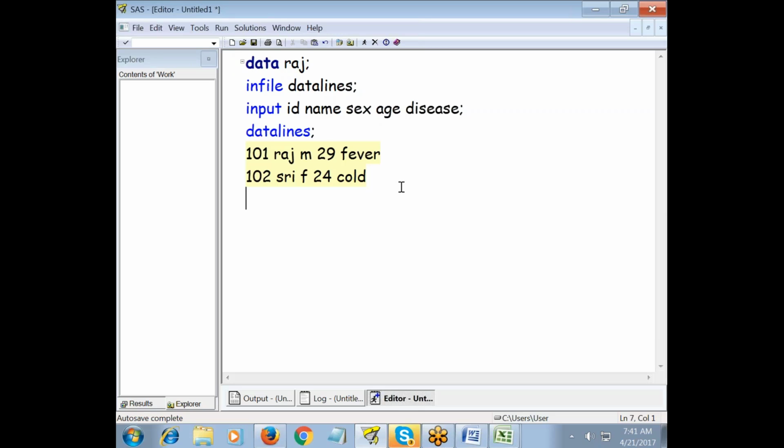So here I am ending this with a semicolon. Actually, there is no need to end this with a semicolon, but as a part of GPP, good programming practice, we have to give a semicolon. If you are not giving a semicolon, sometimes people press enter two times, and when they run, the third line will be empty. It should not happen. That is the reason we always end raw data with one single semicolon. Rule number 4, always your SAS program should end with a run statement.